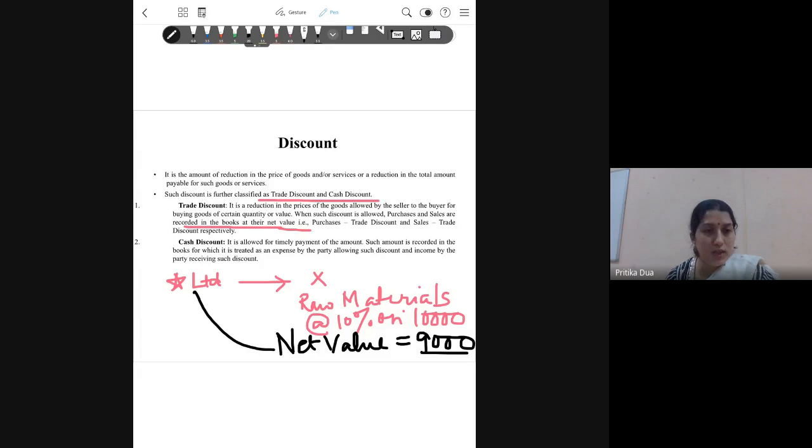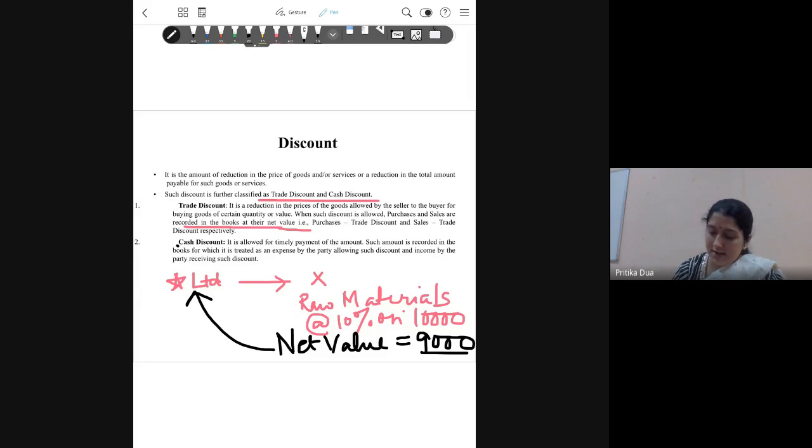What is shown in the books of accounts is the cash discount. Cash discount, again, literal meaning, if the buyer of the goods is paying cash promptly, then the seller might give some discount in consideration of this prompt payment. That is known as cash discount.